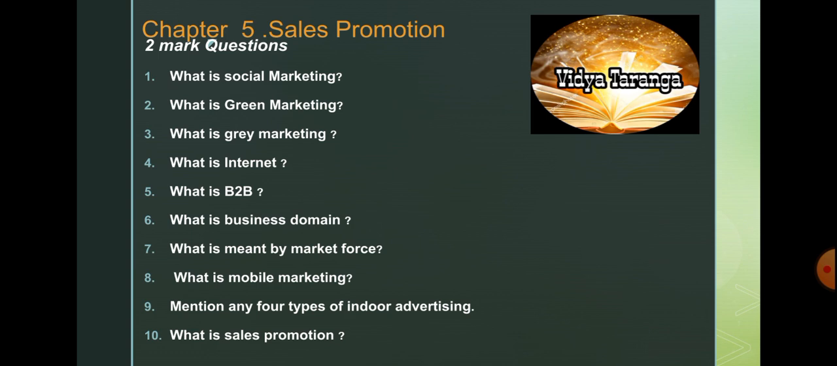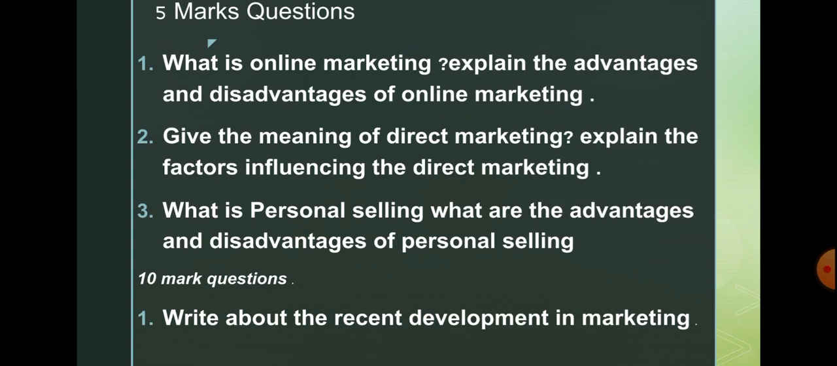Again, in that sales promotion chapter, the 2 mark questions are: what is social marketing, what is green marketing, what is gray marketing, what are the concepts of green and gray marketing, and again what is the internet, what is the extranet, then what is B2B, what is business domain, what is meant by market force, what is mobile banking, mention any 4 types of indoor advertising, what is the meaning of advertising, the examples of outdoor advertisement, then what is sales promotion or define sales promotion. All these are 2 mark questions.